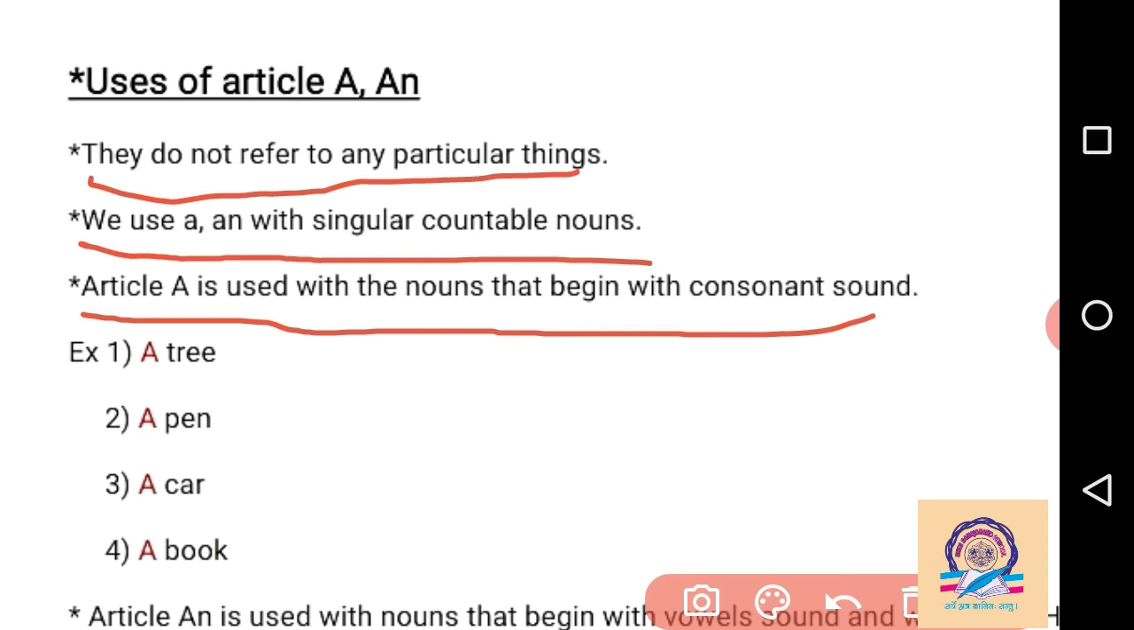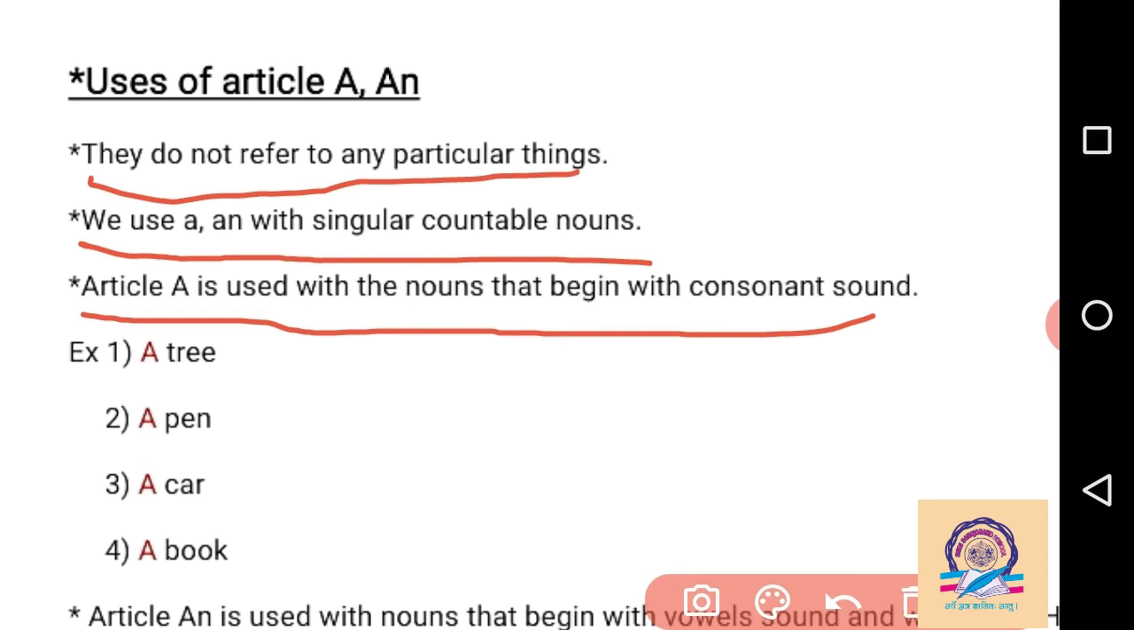The first example I have taken is 'a tree'. Tree is a noun, and when we speak the spelling of tree, we speak 't'. So before the 't' we have to use 'a'. Then the second example, 'a pen'. When we pronounce the noun pen, we speak 'p'. So before 'p' we have to use article 'a'.